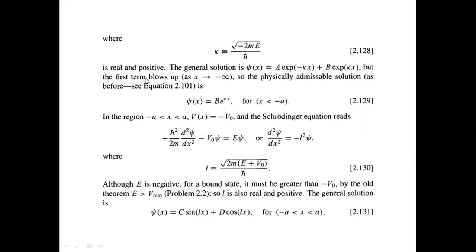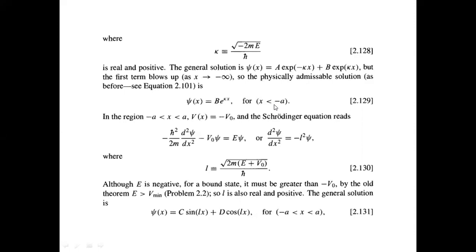So it is not a physically admissible state, because when you do normalization, we are finding the value of the integral at infinity. If the term blows up, it is not a physically admissible solution. So we take only the second term. This is the solution in the region that we considered.